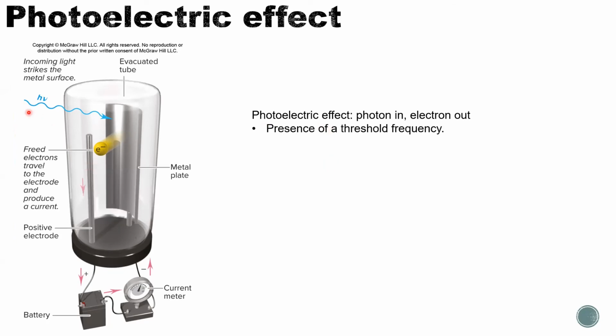So the photoelectric effect is light in, electron out, but it shows a threshold frequency of the light. And also there is no time lag, which means as long as you shoot light on, you can see the electron. For those that cannot trigger electrons, it does not matter how long you shoot light on this metal plate, no electrons come out. So there's no time lag. The response is instant. So based on these effects, Einstein developed the photon theory.